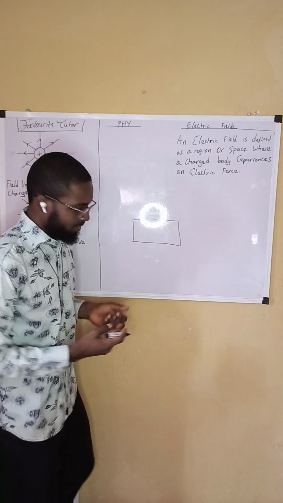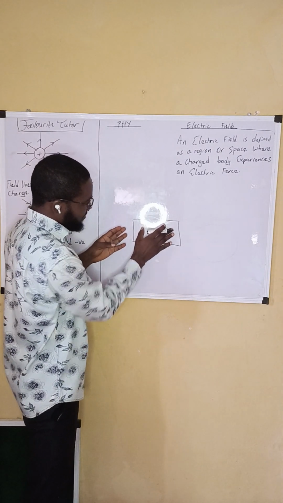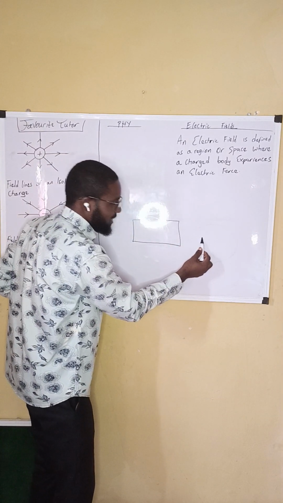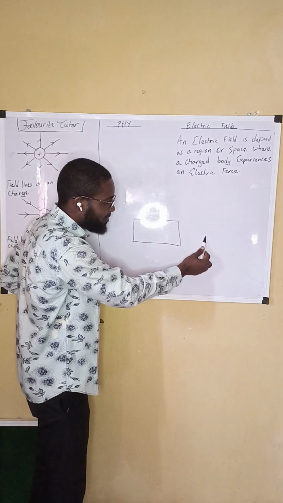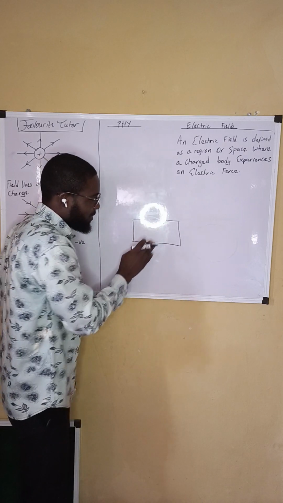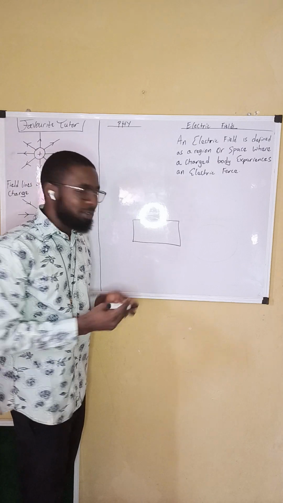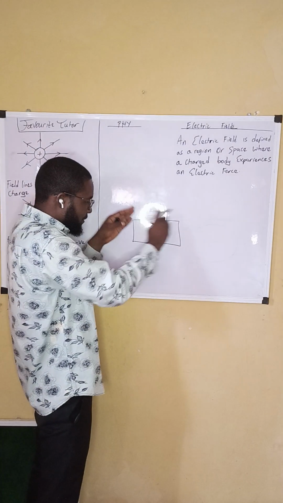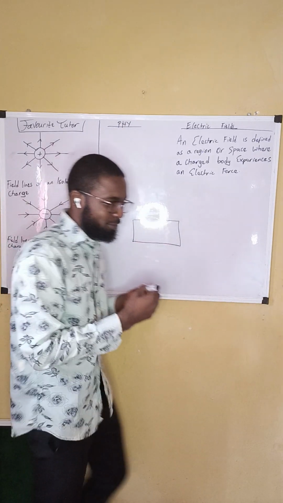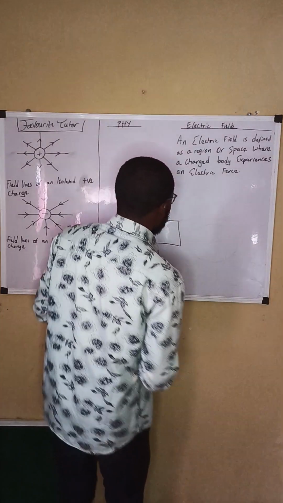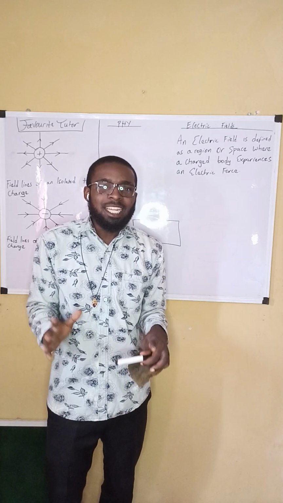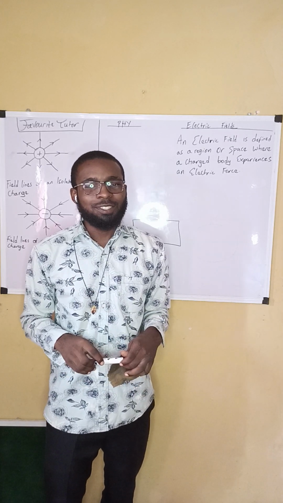This is a space reserved to play the game of football. Outside this space, there is no game of football. But within the space, we can play the sport football. This space is the field for football. Back to electric field: we are talking about a region or space covered with electricity. That is an electric field.